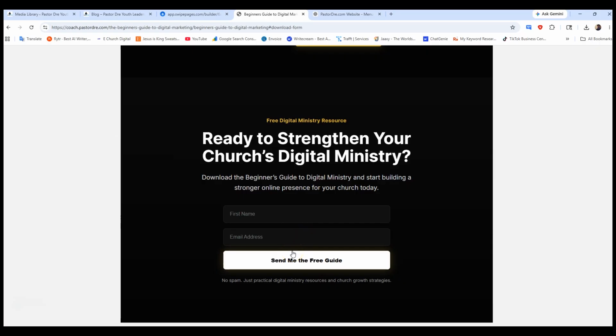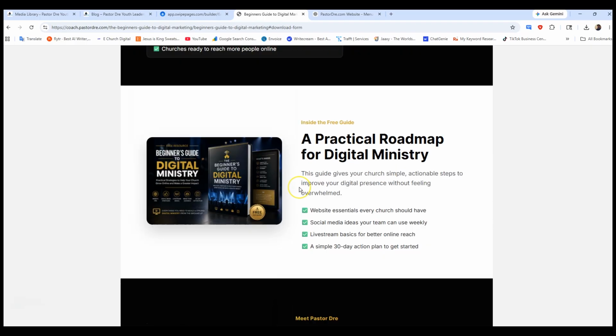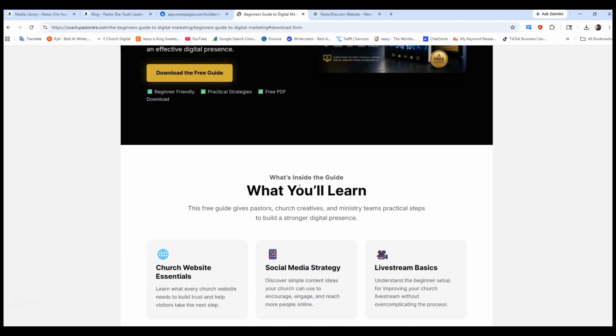Nice. So what I'm going to do is I'm going to go into my Salesy platform, which is my email platform, and hook this form up to my Salesy. So when someone fills out this form, they're added to my email list. They get an automation of the download of the PDF. So that's how you can create a landing page using Swipe Pages and GPT together.